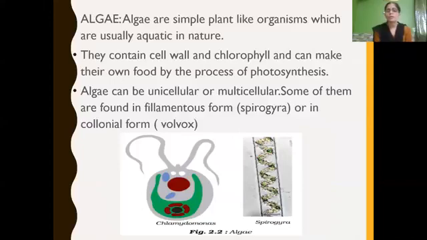Or in colonial forms. Colonial means what? Colonies, in groups. An example of colonial algae is Volvox. So algae can be unicellular or multicellular, and some are found in filamentous form, example Spirogyra, or in colonies, what we call colonial form, example Volvox.